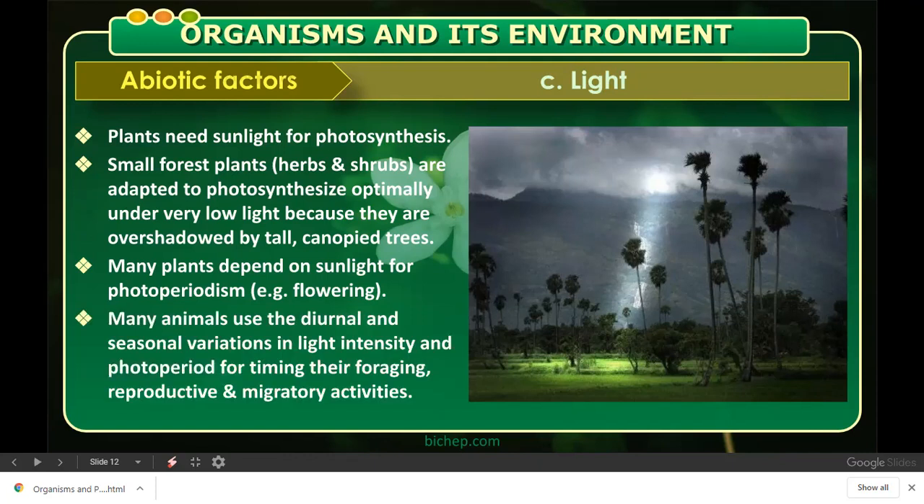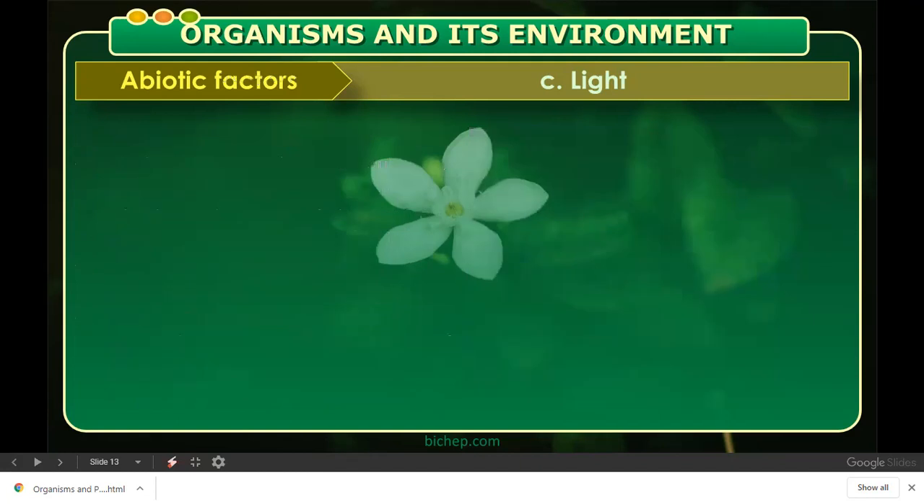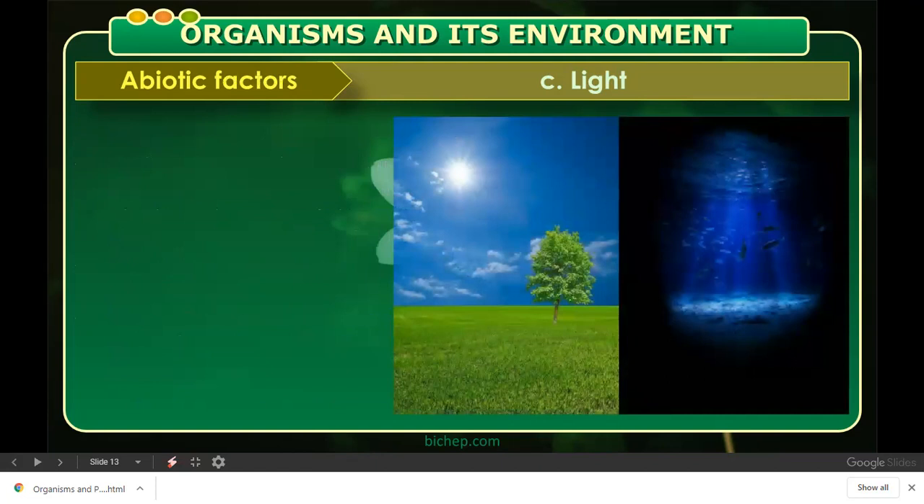Many plants depend on sunlight for photoperiodism. The meaning is that for flowering, like sunflower, there are certain flowers which require proper sunlight for flowering. Many animals use the diurnal and seasonal variations in light intensity and photoperiod for timing their foraging, reproduction and migratory activities. Here you can see that light plays a very important role in the life of certain animals. Foraging means for their growth, then reproduction, and also migratory activities, meaning migrating to different areas.